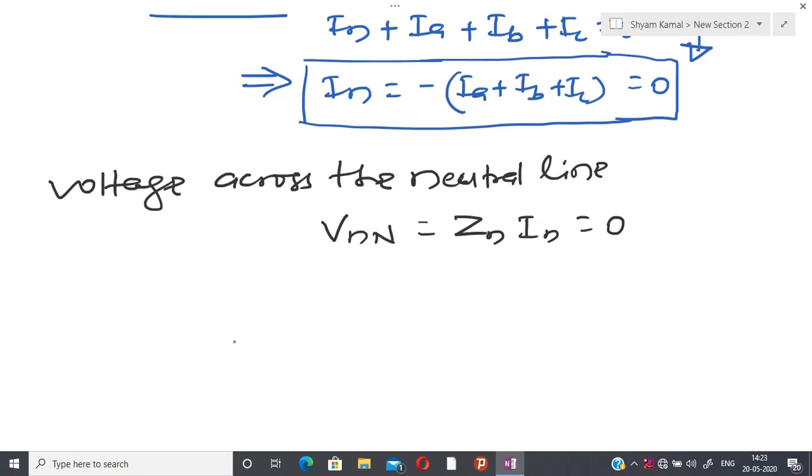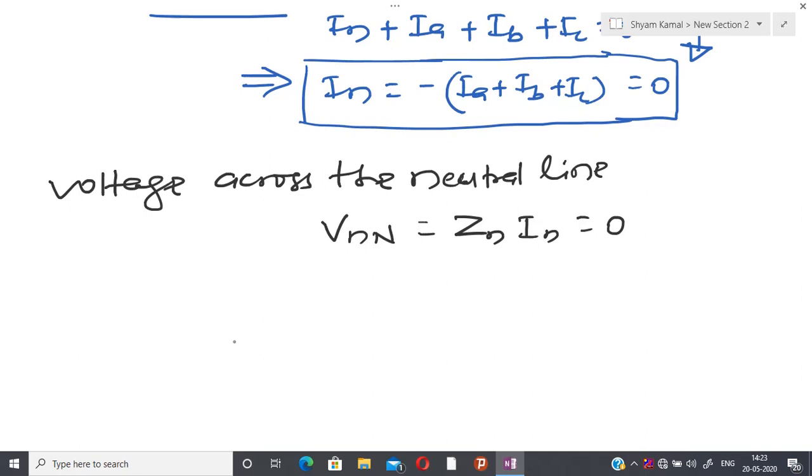Now let us try to interpret the same kind of Y to Y system like a single phase, because I have told you that if I have three phase, then the beauty is that it is possible to interpret a three phase circuit as a single phase circuit also.